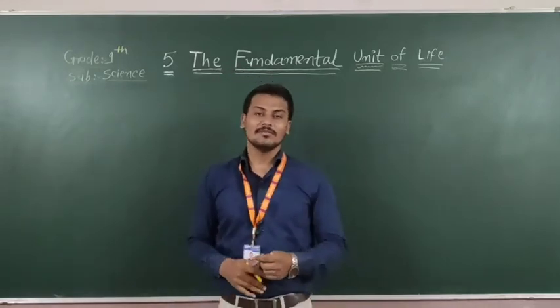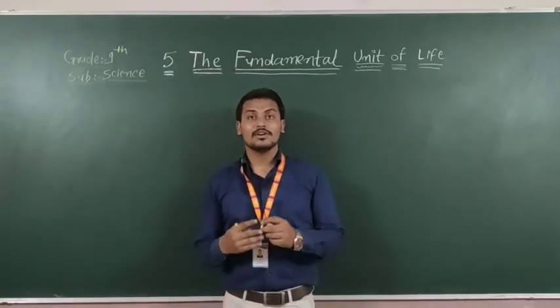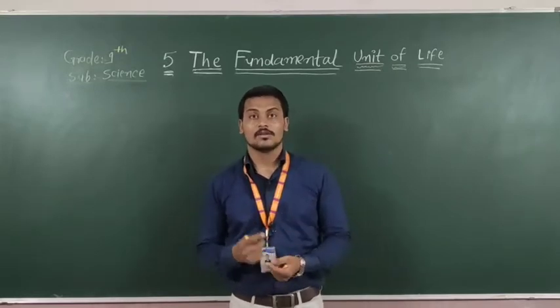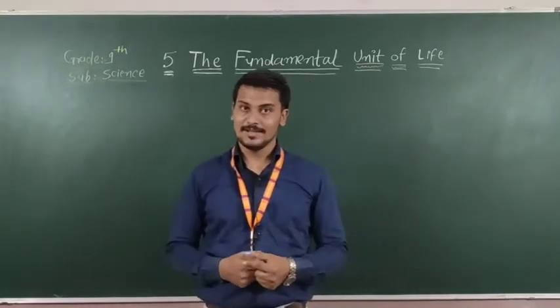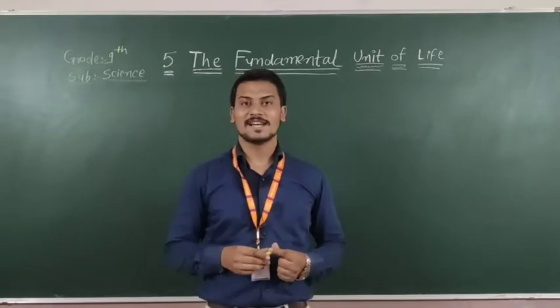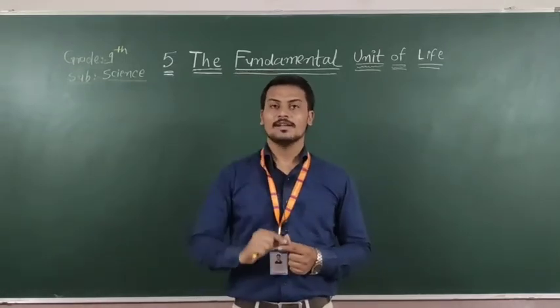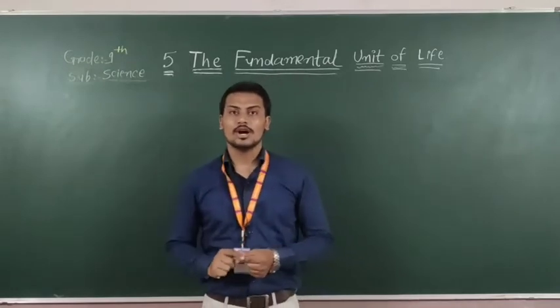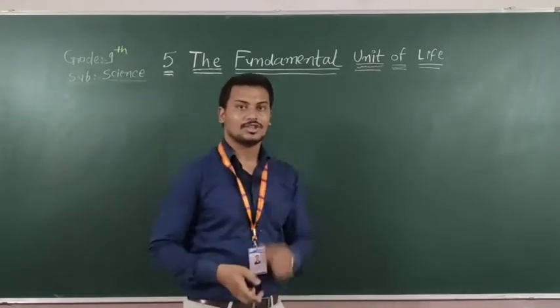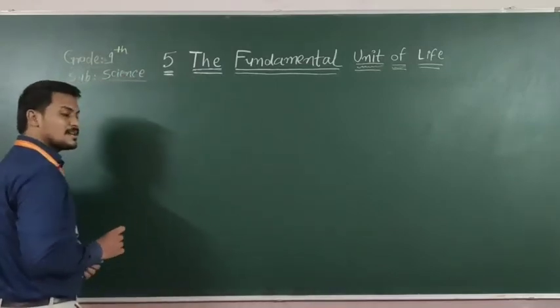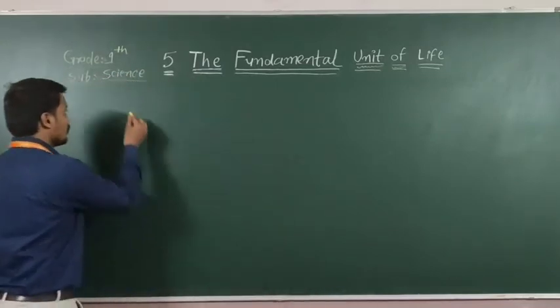So in the last lecture we started with the different types of specific organs present in a particular cell. There are basically three things in the cell: one is the plasma membrane, second is the nucleus, and third is the cytoplasm. Cytoplasm and protoplasm are both the same.